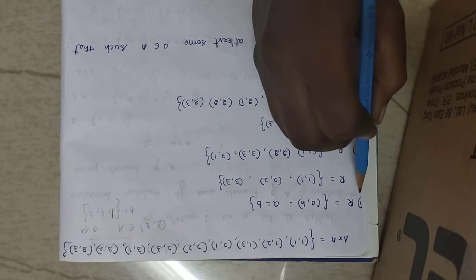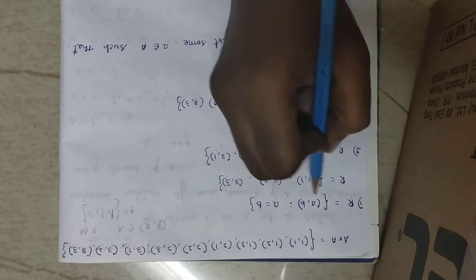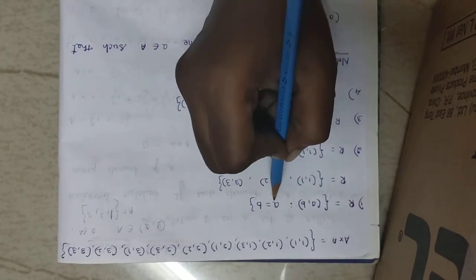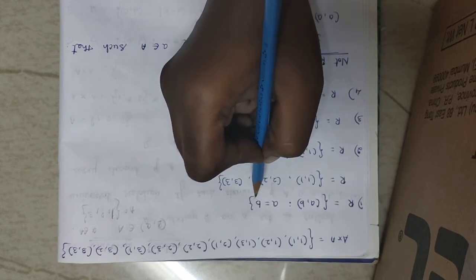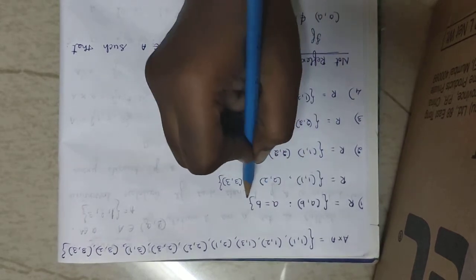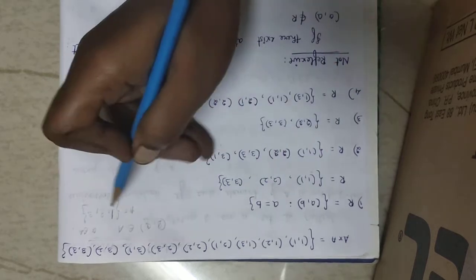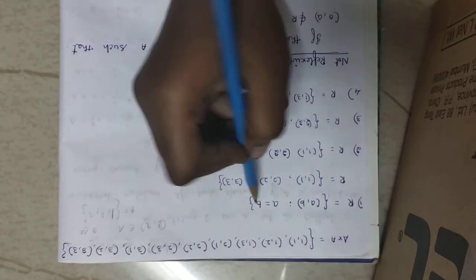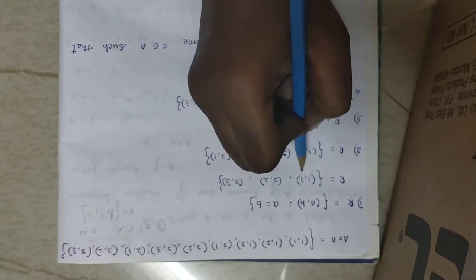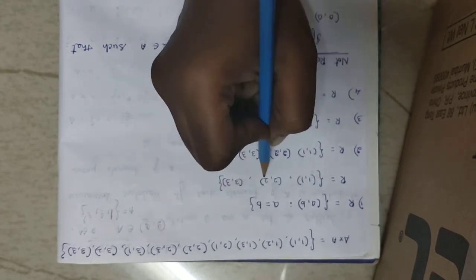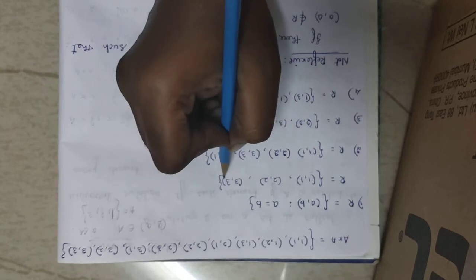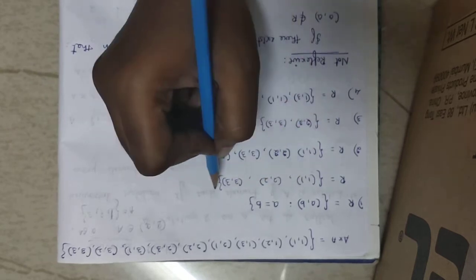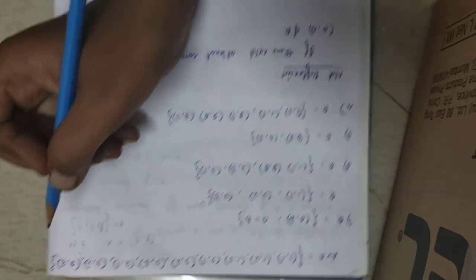Now see the first relation, R is equal to {(a, b) such that a equals b}. Now a equals b means if I select a as 1, then b will also be 1. So the ordered pair will be (1, 1). For the next element 2, it is (2, 2). For the next element 3, it is (3, 3). So this is a reflexive relation.